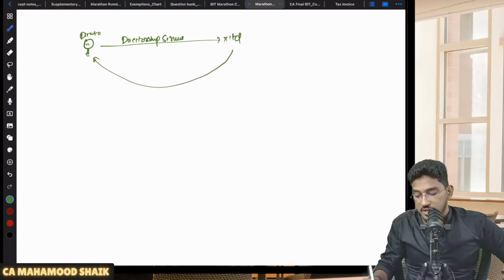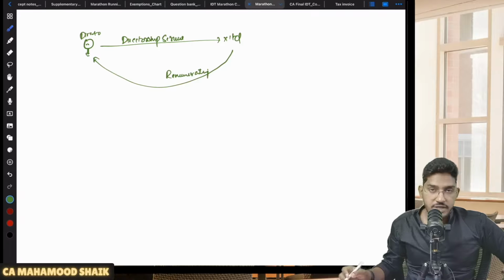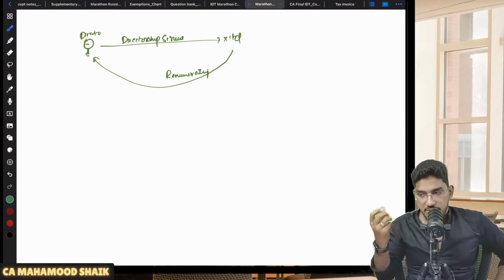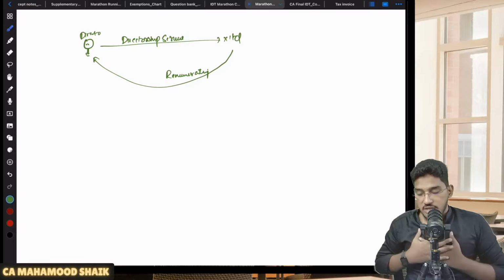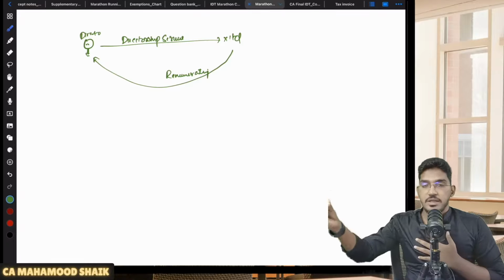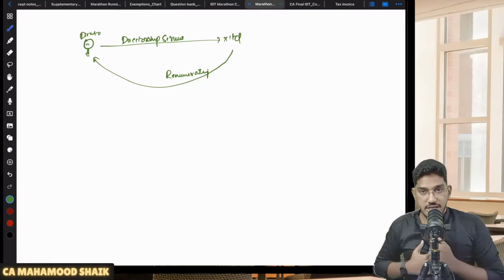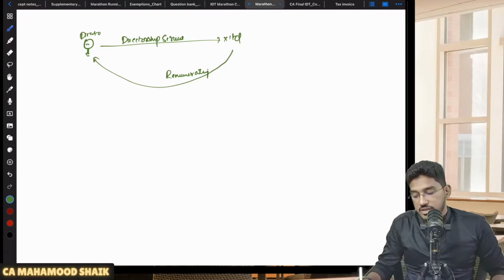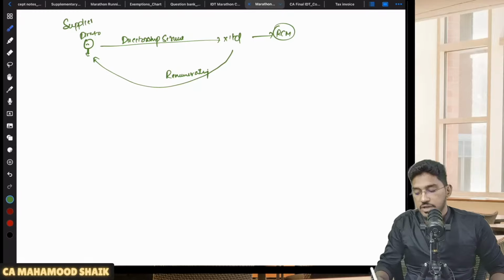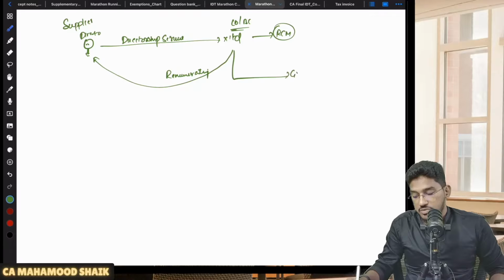In return, this director will be getting remuneration from that company. So companies will appoint directors, and for those directors, they have to pay remuneration. The service provider here is a director. The service recipient is that company or body corporate located in the taxable territory. Now they are saying this will get covered under reverse charge mechanism. So who is the supplier? Director. Who is the recipient? That company or body corporate. So this will get covered under RCM. Company only will pay the amount of GST on that remuneration to the government.